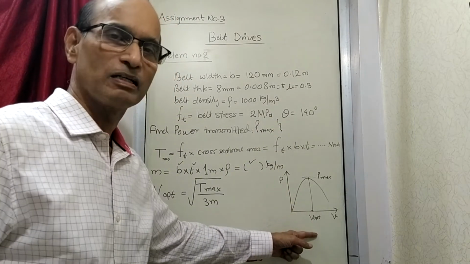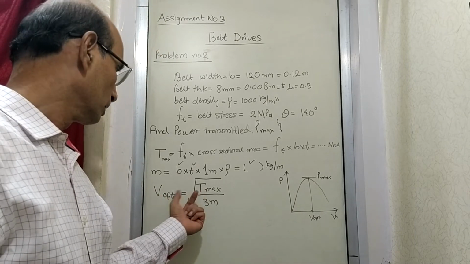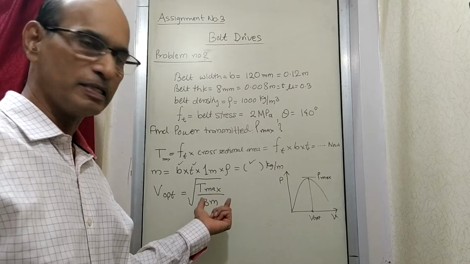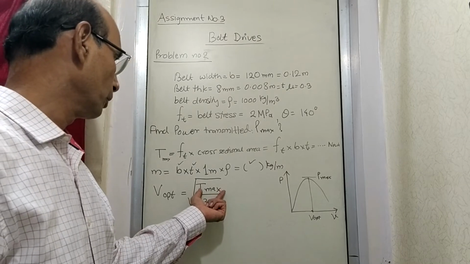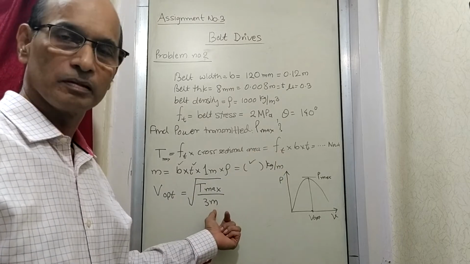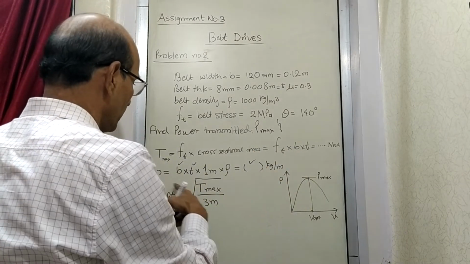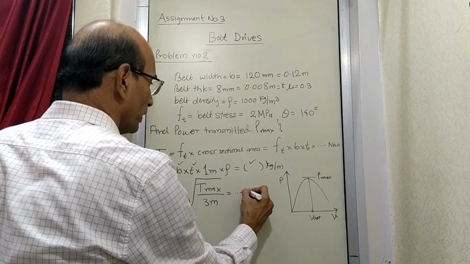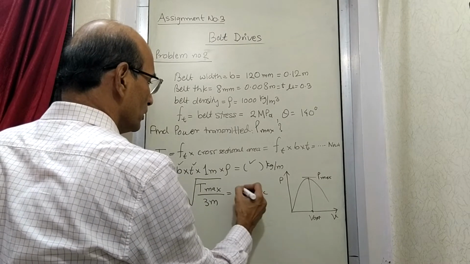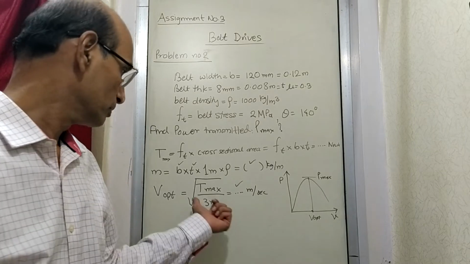So P max will be at V optimum, and at the condition of V optimum, the formula we last time derived says that maximum tension in the belt is given by T max upon 3m. So since both the values are there, T max is there, m is there, so you will be able to find out the belt speed, which is the optimum belt speed at which it can run, which is this much.